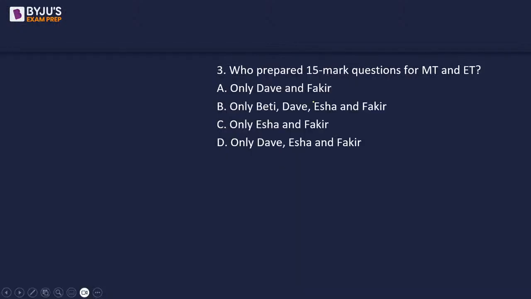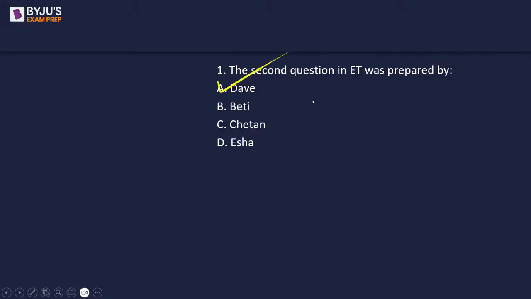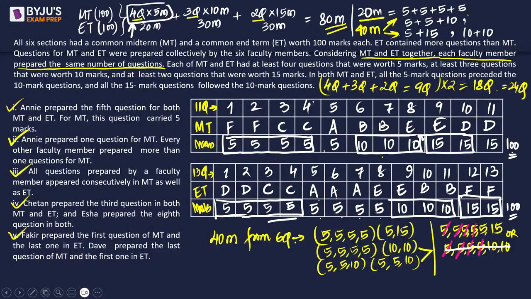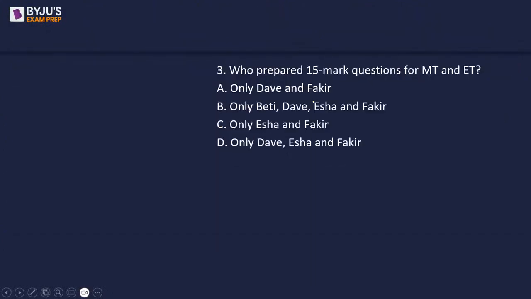Who prepared 15 mark questions for MT and ET? So if you look at MT and ET, can we say nobody did? See, if D does in MT then he doesn't in ET, and if F does in ET then he doesn't in MT. So can we say, okay, it doesn't say both, it simply says MT and ET.